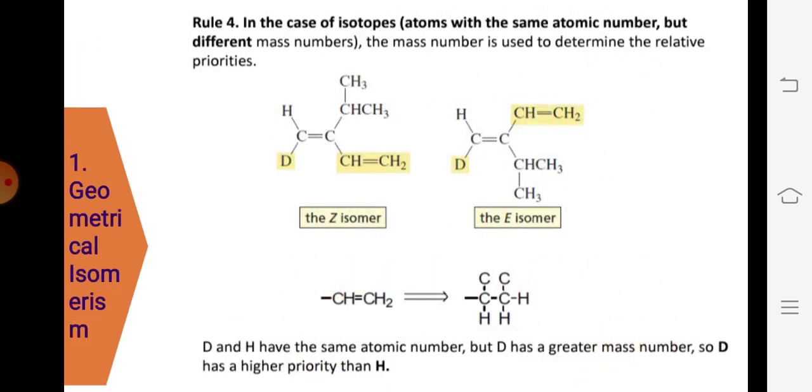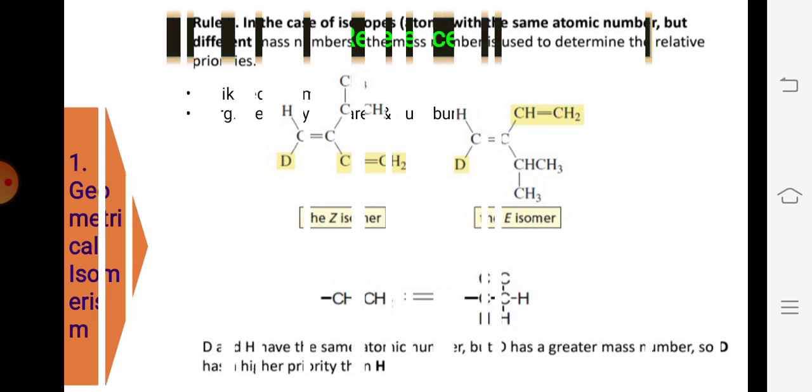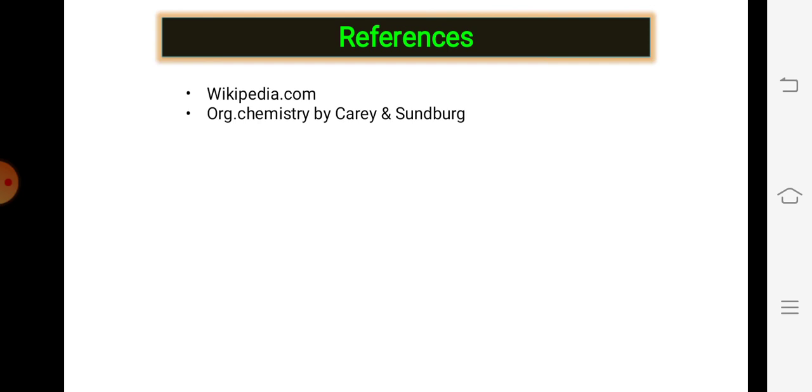And lastly we have rule number 4, where deuterium and hydrogen are present. You know that deuterium and hydrogen have the same atomic number but different mass, so based on that we can differentiate, okay. Deuterium has more mass, so it gets the higher priority. So this is all about isomerism.